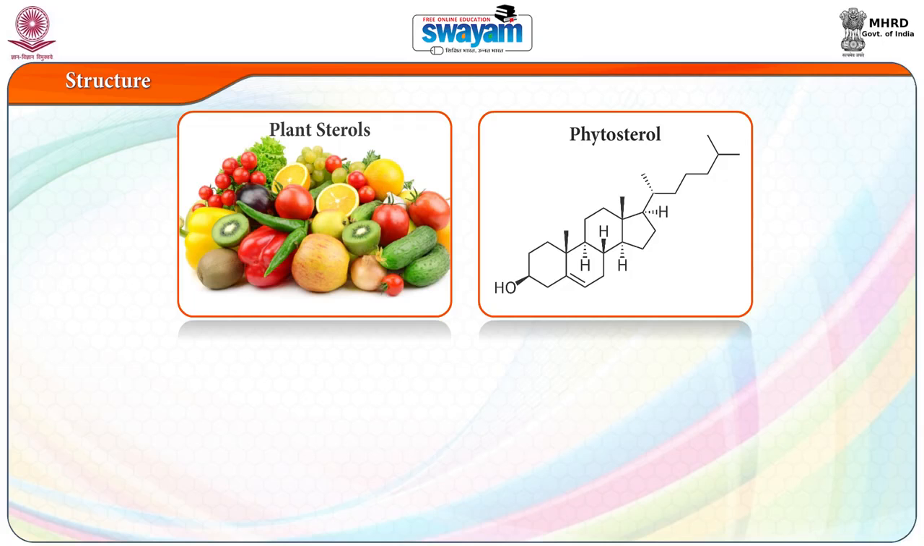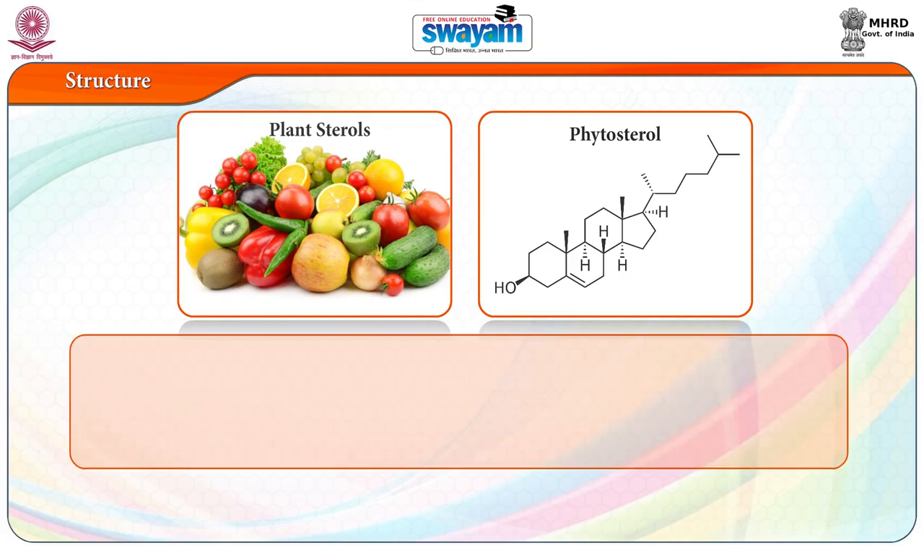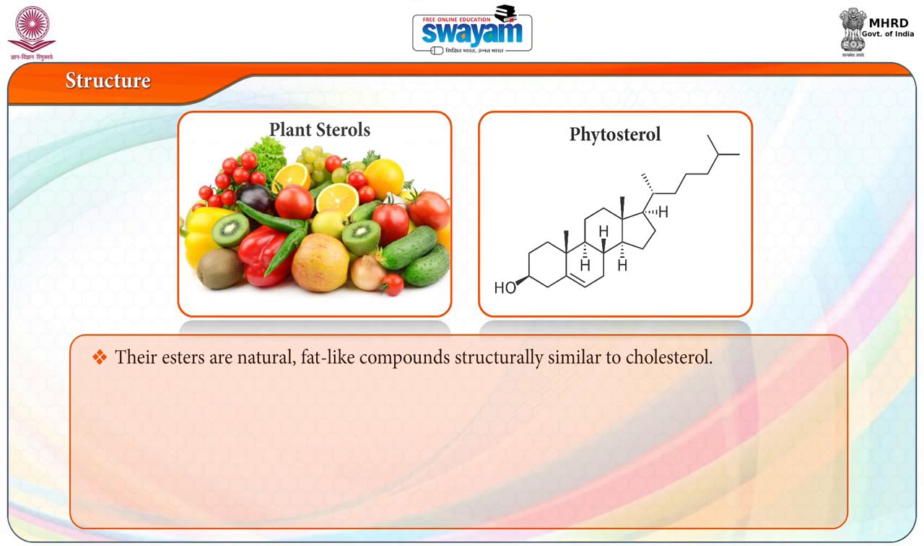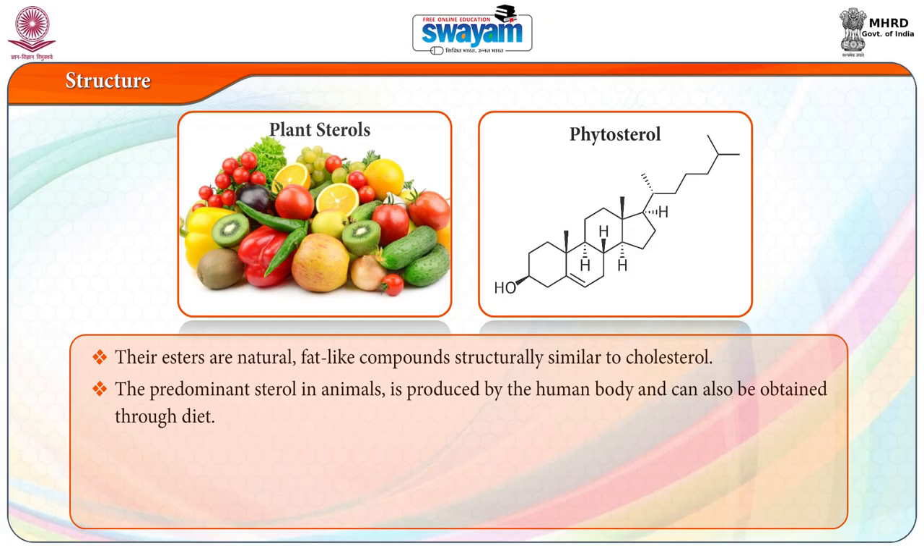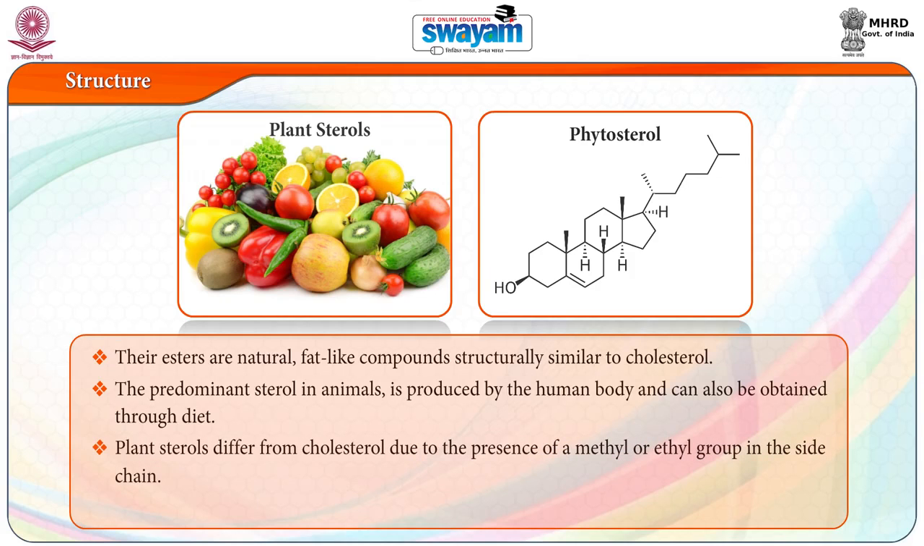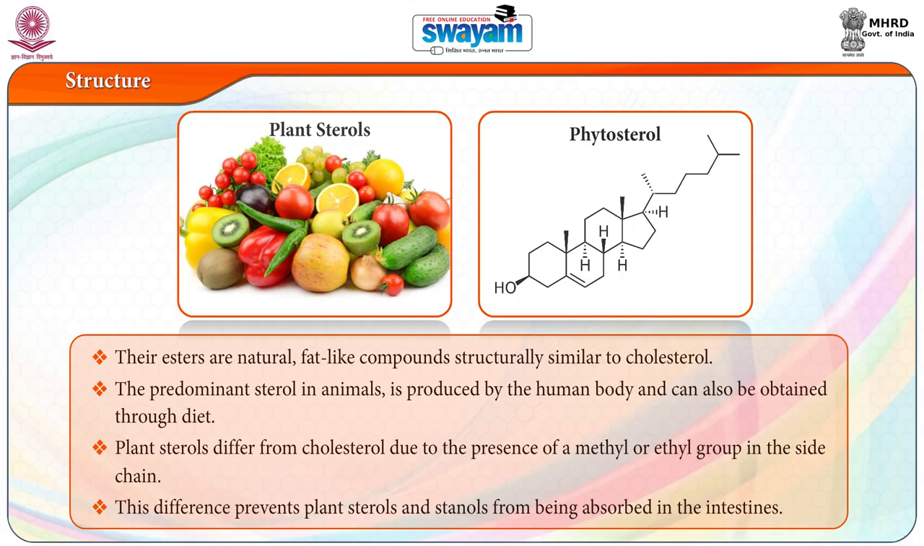Let us see the structure. The plant sterols or phytosterols and their esters are natural fat-like compounds structurally similar to cholesterol. Cholesterol, the predominant sterol in animals, is produced by the human body and can also be obtained through diet. Plant sterols differ from cholesterol due to the presence of a methyl or ethyl group in the side chain. This difference prevents the plant sterols and stenols from being absorbed in the intestine.